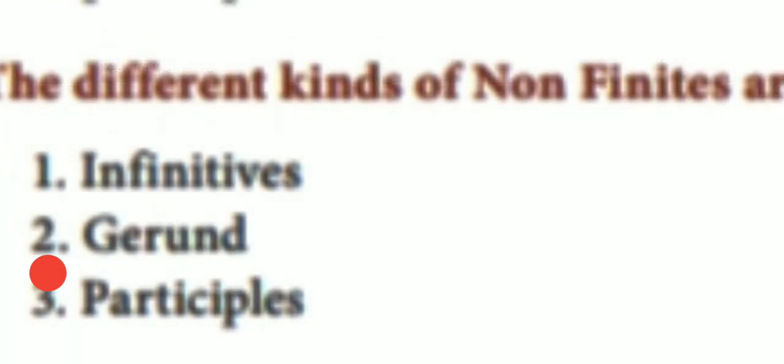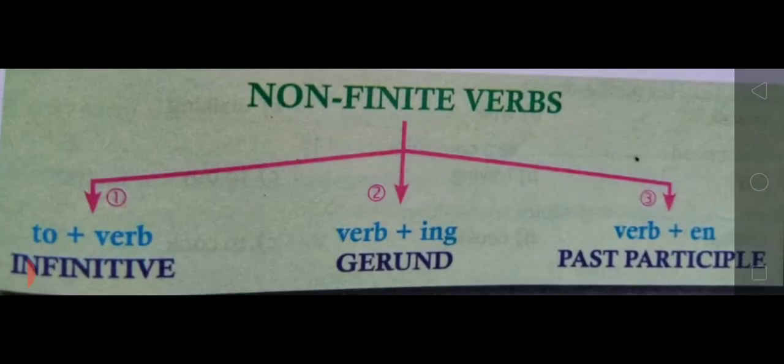The different kinds of non-finites are, first, infinitives. Second one, gerund. Third one, participles. At first we shall see the infinitives. Non-finite verbs you can see in the chart. First one is infinitive, that is to plus verb. Second one, gerund, that is verb plus ing. And third one, past participle, that is verb plus en.